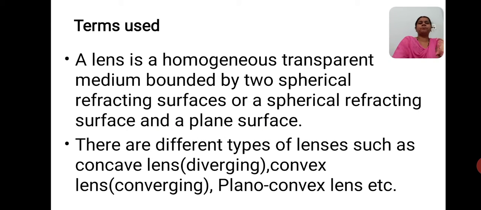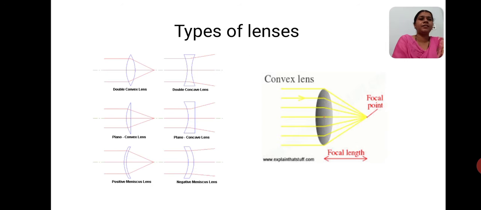There are lenses of different types, like the concave lens, convex lens, plano-convex lens, plano-concave lens, and so on. We can see the images of the different types of lenses in this figure: double convex lens, double concave lens, plano-convex lens, plano-concave lens, positive meniscus lens, and this one is a negative meniscus lens. These are the different types of lenses.